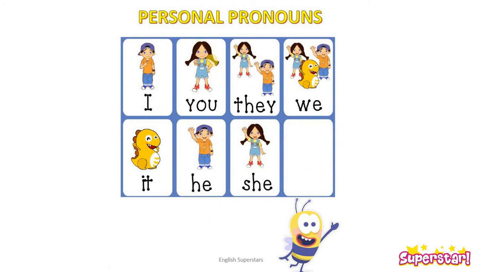Now, you is used for the second person, when you're talking to someone else. Now, let me make it easier for you. You use you for somebody else. For example, there is somebody in front of you and you say, can I talk to you? Can you please shut the door? Now, you're talking to the other person. Can you please shut the door for me? You're talking to somebody else, right? The person in front of you.